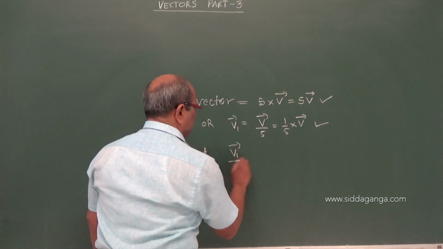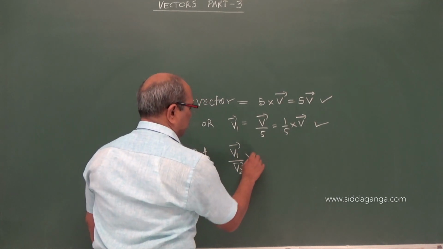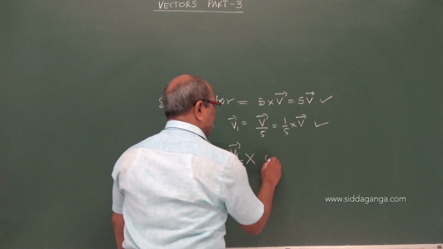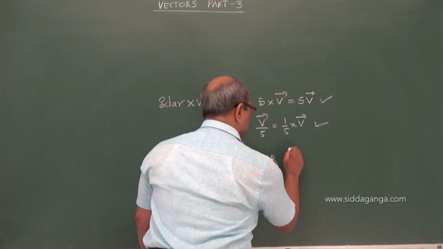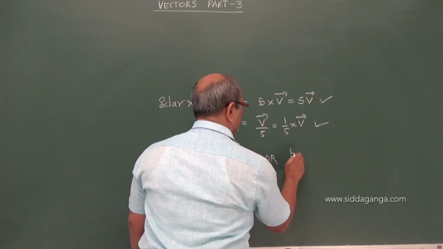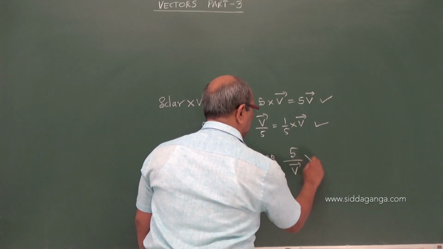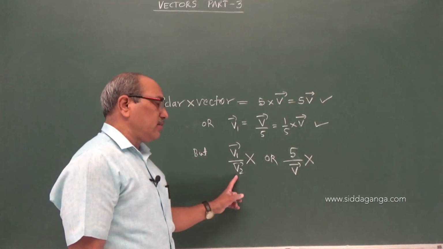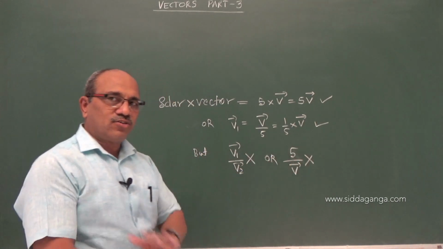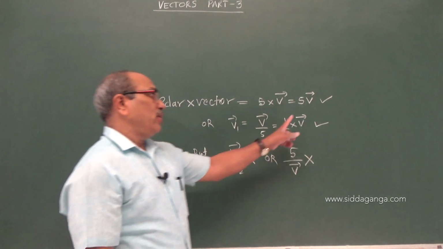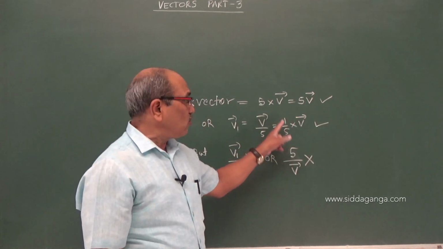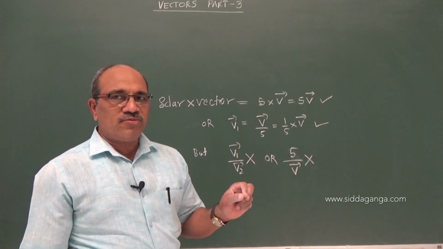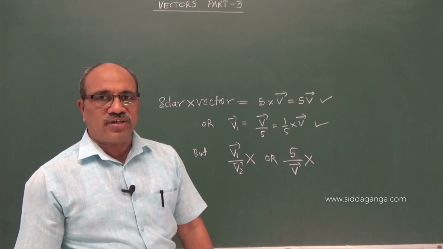But vector v1 by v2 is not possible, dividing one vector by the other. Or a number, for example 5 divided by a vector, is not admitted. Vector by a vector, number by a vector is not allowed. Division of a vector by a number is allowed because it can be shown as a multiplication. In vector algebra, we never talk about the division of vectors.